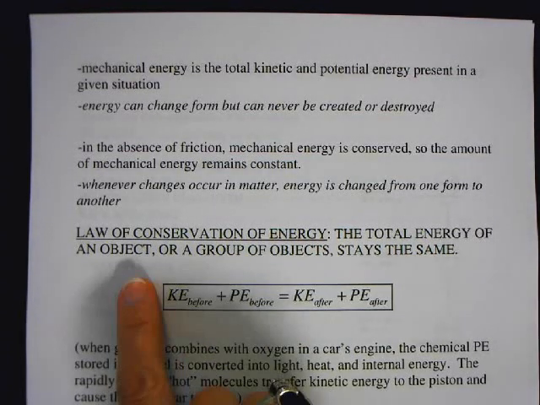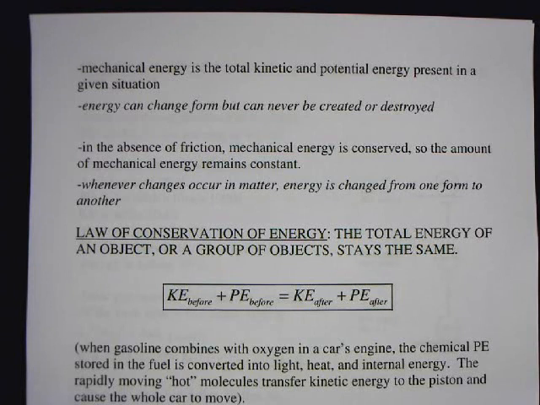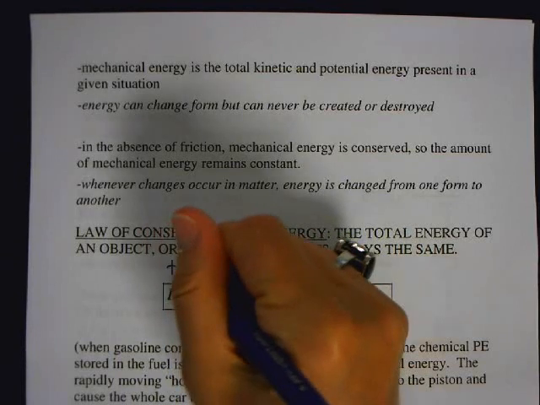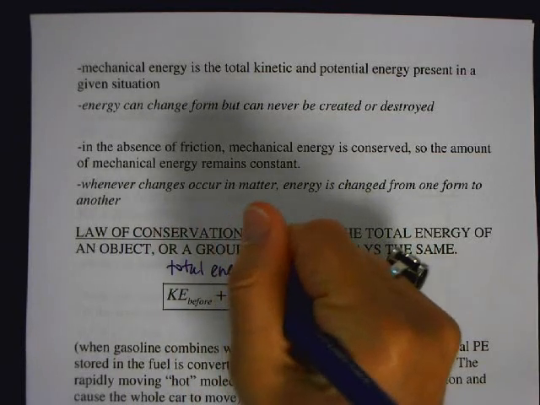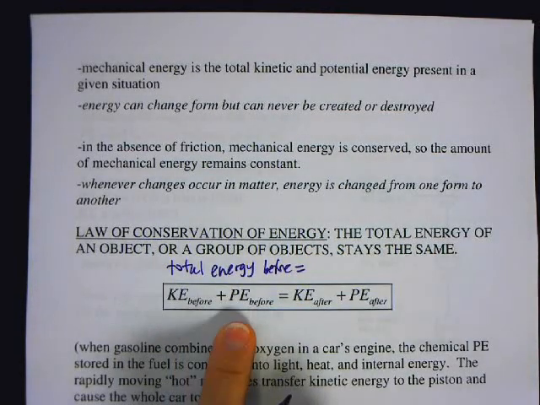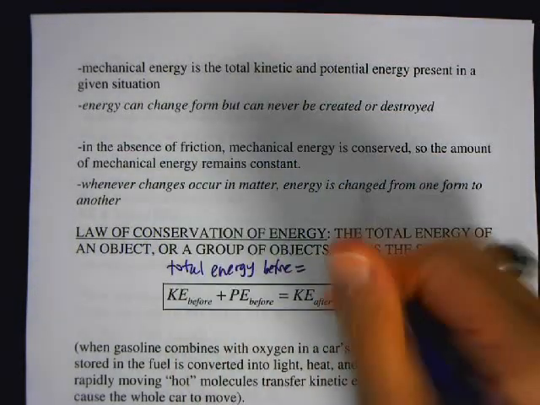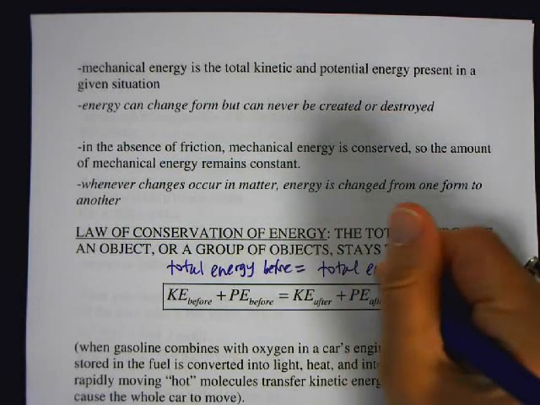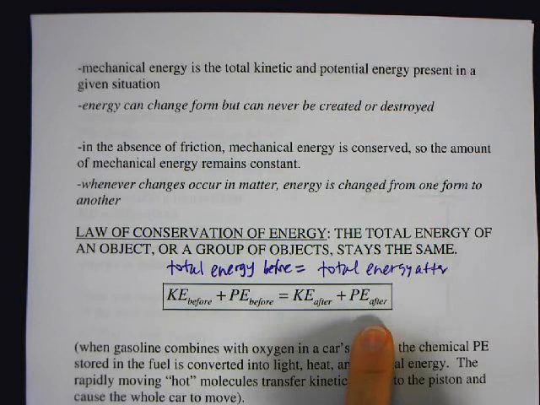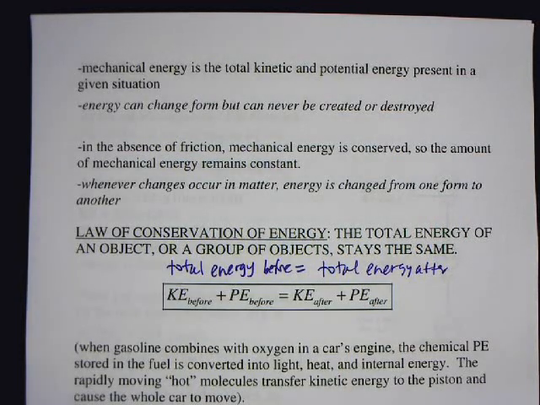So the law of conservation of energy basically says that the total amount of energy of an object stays the same. Okay? Well, what's the total energy before? So the total energy before is the sum of the kinetic and the potential. And the total energy after is also a sum of the potential and the kinetic. Okay?